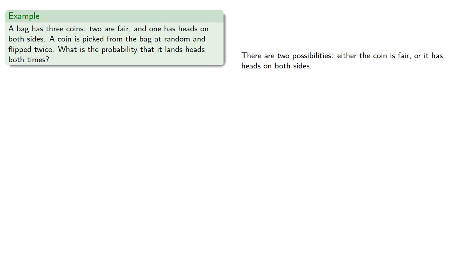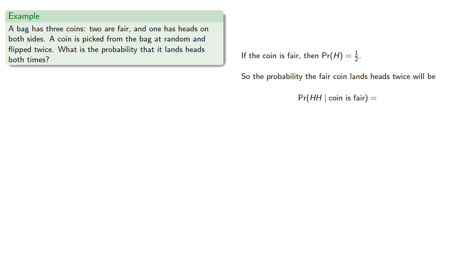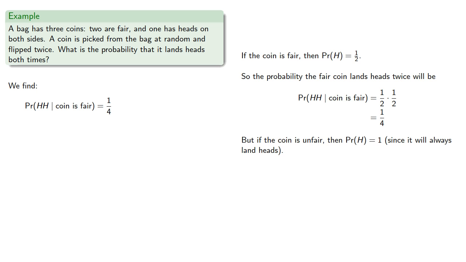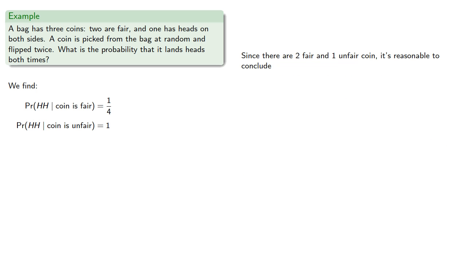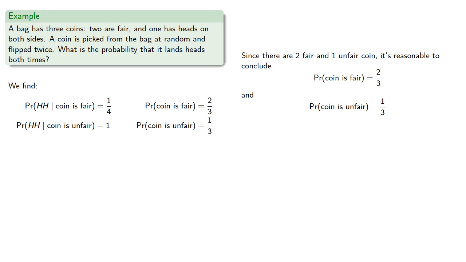But in either case, we can find the probability it lands heads twice. If the coin is fair, the probability it lands heads on any one flip is 1/2, so the probability the fair coin lands heads twice will be 1/4. But if the coin is unfair, the probability of heads is 1 since it always lands heads, and so the probability it lands heads twice is also going to be 1. Now, since there are 2 fair and 1 unfair coin, it's reasonable to conclude that the probability the coin is fair is 2/3, and the probability the coin is unfair is 1/3.